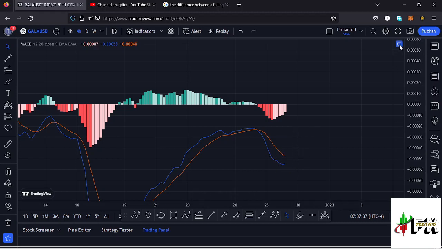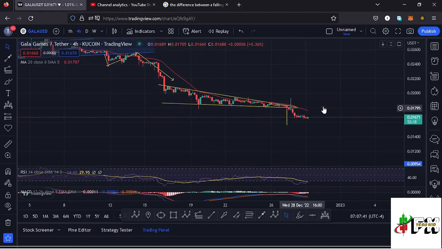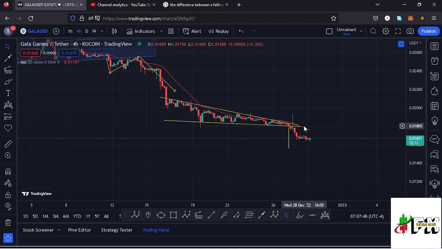So let's be patient and see how that plays out, whether we are going to see that nice recovery over here, manage to break above the 20-day MA, offer us support, and once that happens, then we can continue pushing even higher. And that's the update for Gala Games.